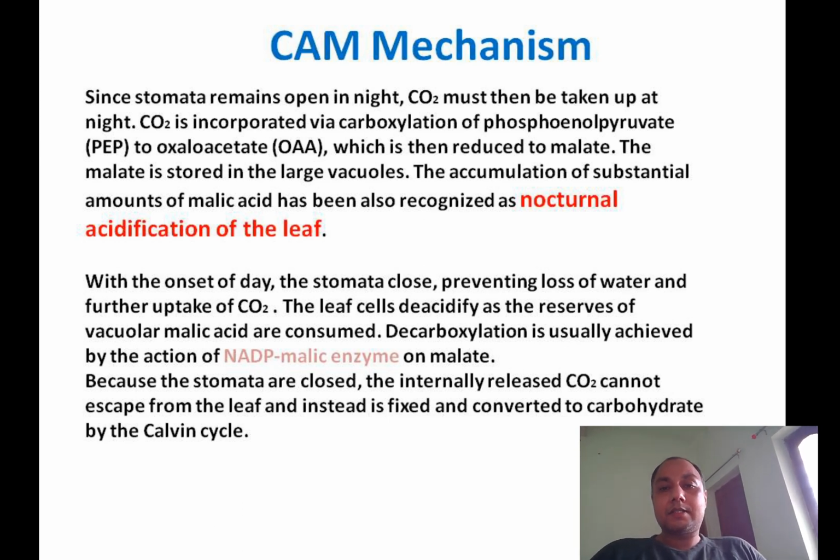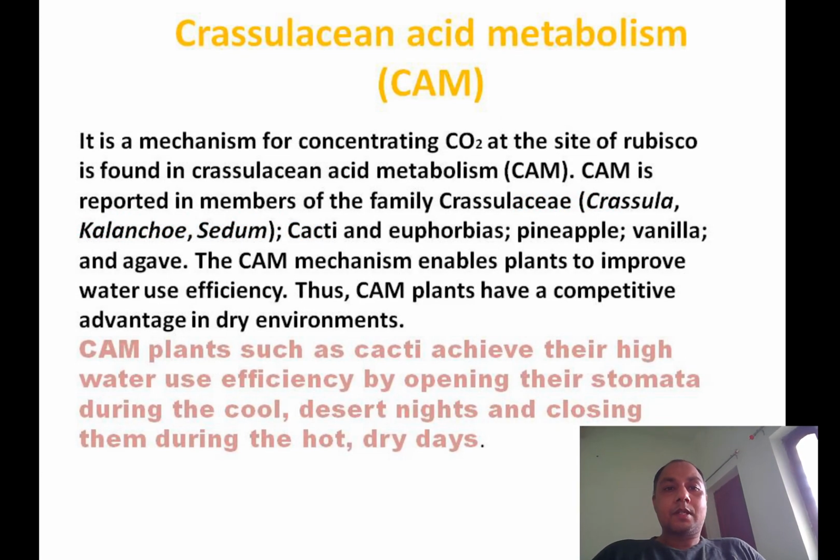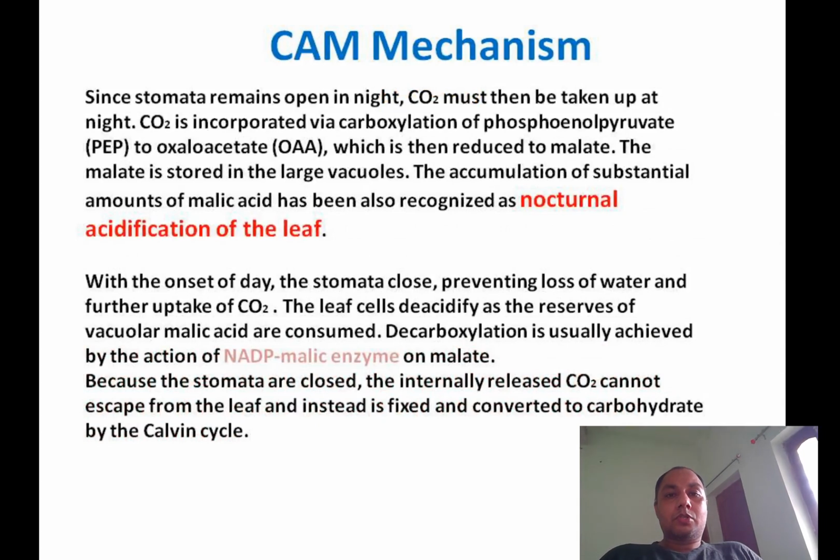That's why scientists termed this the acidification of the leaf, and such acid synthesis was reported in Crassulaceae family members. That's why it was called Crassulacean acid metabolism. So this happens during the night.